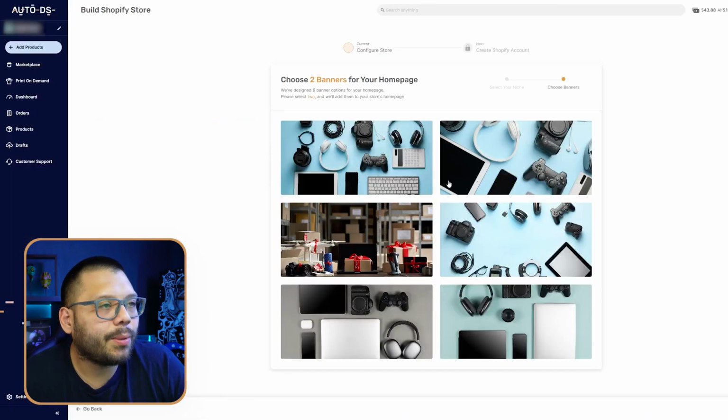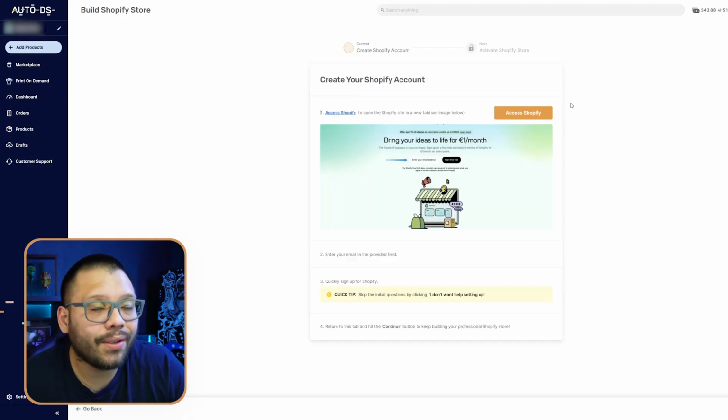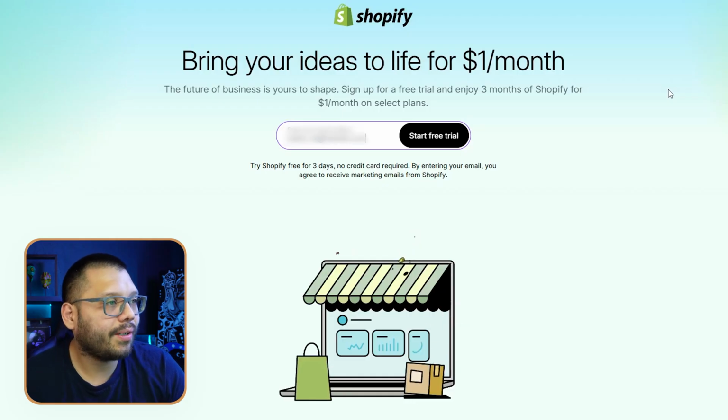Now we're going to choose a couple of banners to add to our store. I'm going to choose this middle one, and I'm going to choose the two middle ones. Now the next thing we need to do is go ahead and access Shopify. We're going to go ahead and create our account.